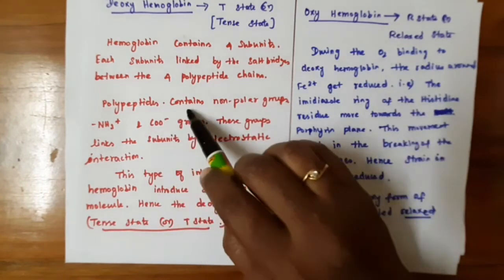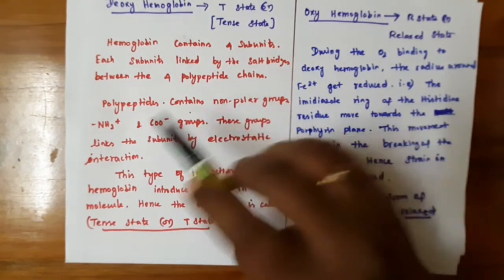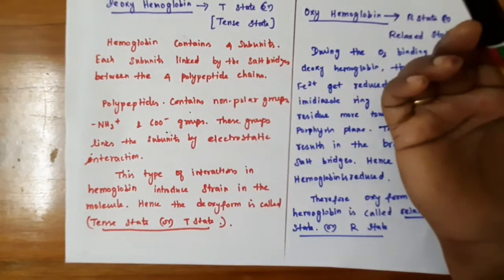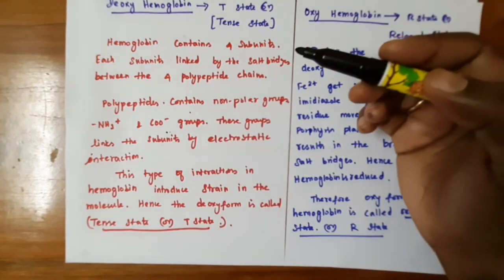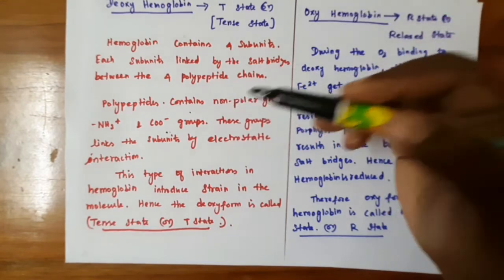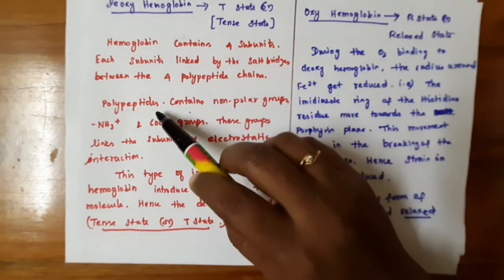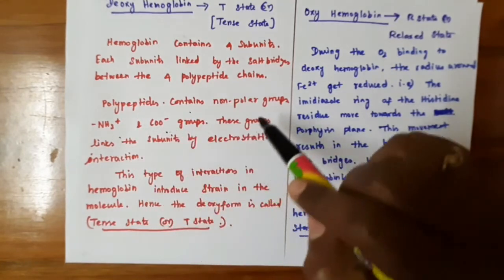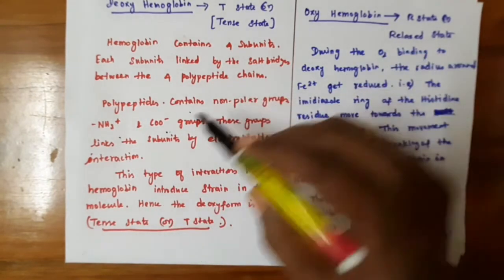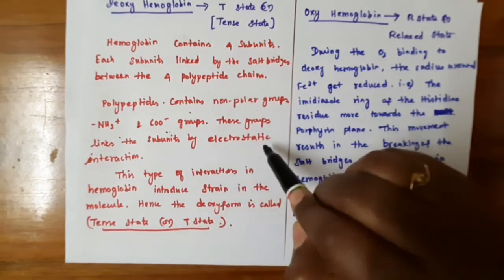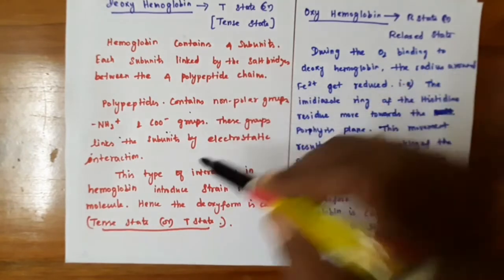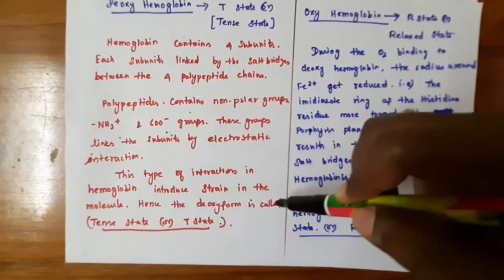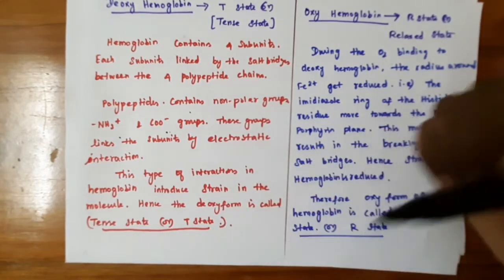This polypeptide contains polar groups, that is amino and acid groups. As we know, peptides are made up of amino acids, and amino acids have two ends called the amino as well as the acid group. These groups are linked by electrostatic interaction. This type of interaction in hemoglobin introduces strain in the molecule. Hence the deoxy form is called the T form or tense state.